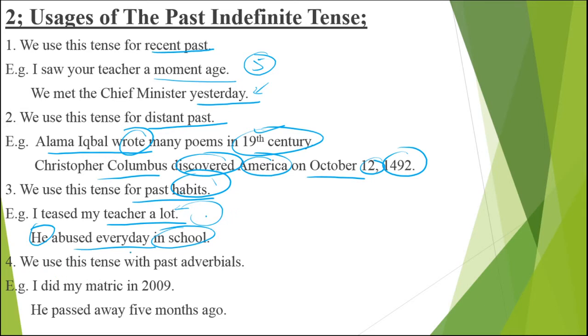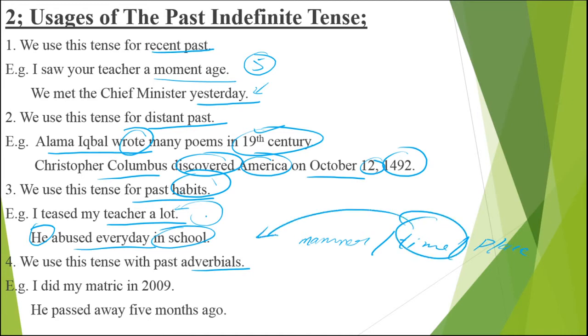Usage number 4. We use this tense with past adverbials. Adverbial can be of manner, in the same way time and place. They are called adverbials, but time adverbial can be of past, present and future. So in past indefinite tense we will be using past adverbials. If I say past adverbial, I do not mean manner or place, but I mean time.